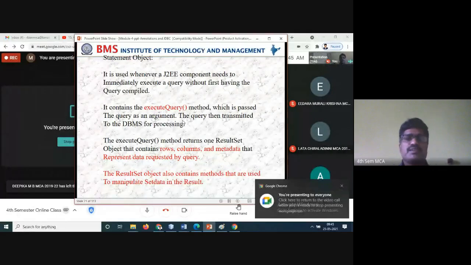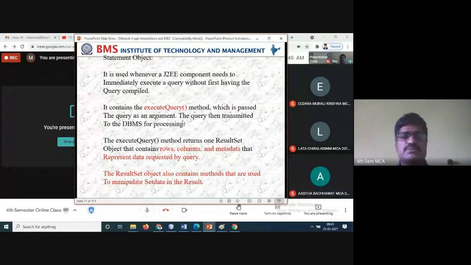The method contains the execute, which is passed the query as an argument, and the query is transmitted to the database for processing. Execute query is any query, whatever you are writing, such as insert, starting from this one. That is also one statement that will be executed. The execute query method returns the result set. It will obtain the result set that contains rows, columns, and metadata, and represents the data requested by the query.